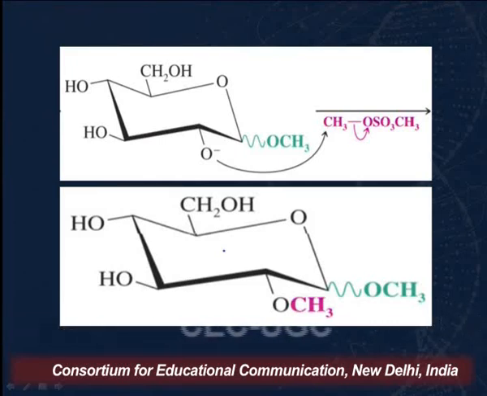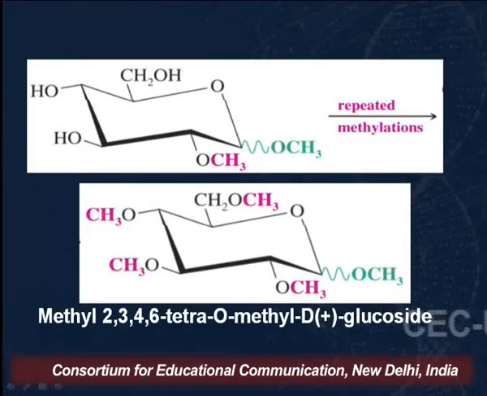As shown here, O negative is acting as a nucleophile. It is reacting with the electrophilic carbon of the dimethyl sulfate, and what we get is an ether. One of the OH is converted into an ether group. On carrying out repeated methylations, all of the hydroxyl groups are converted into methoxy groups.